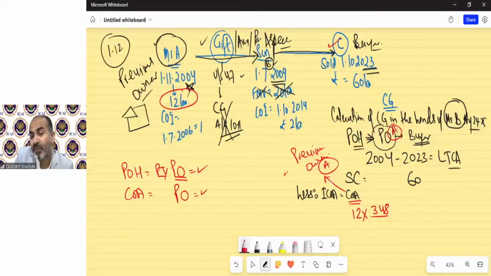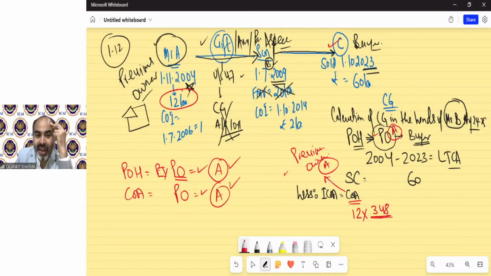But now the formula says the index for the purpose of division will be taken as the year in which the asset is first held by the assessee. So we are taking the period of holding from the point of view of Mr. A, who is the previous owner. You can see that. We are taking the cost of acquisition from the point of view of Mr. A. You can see that.